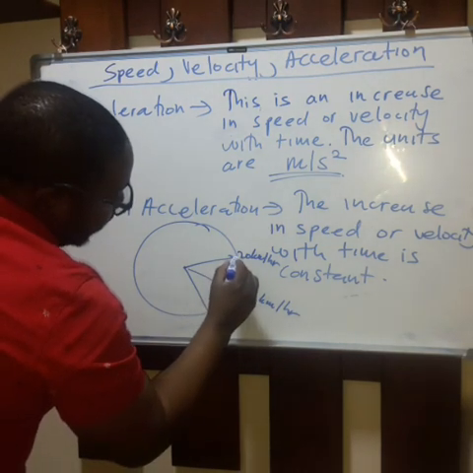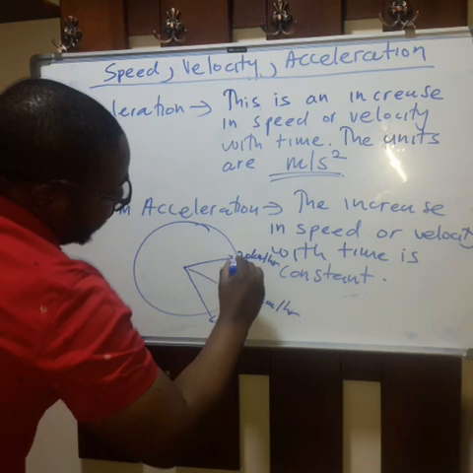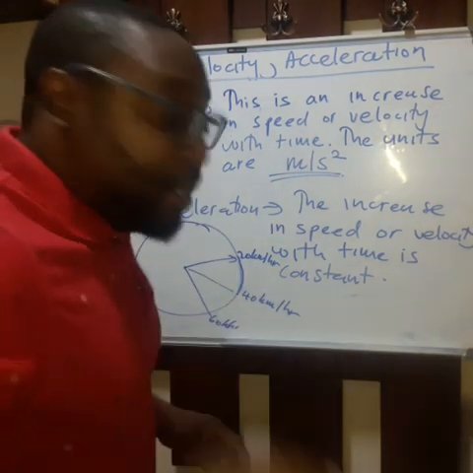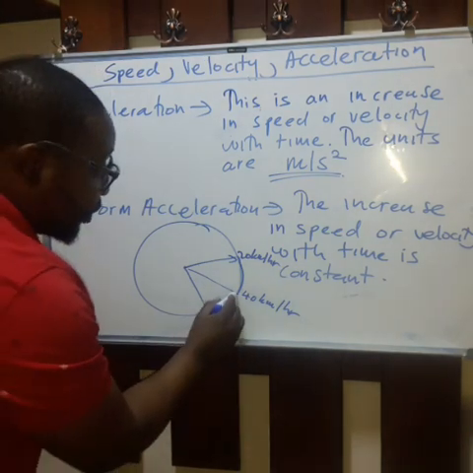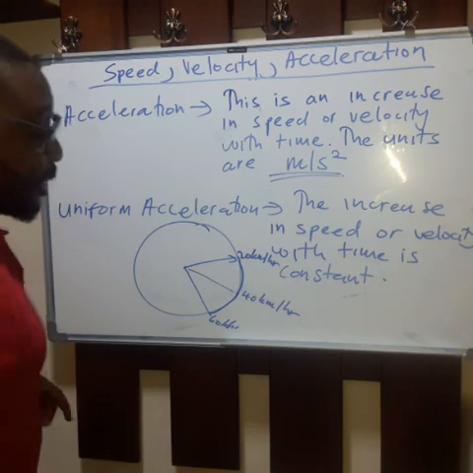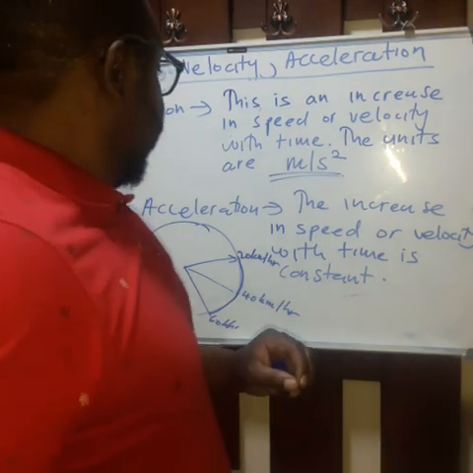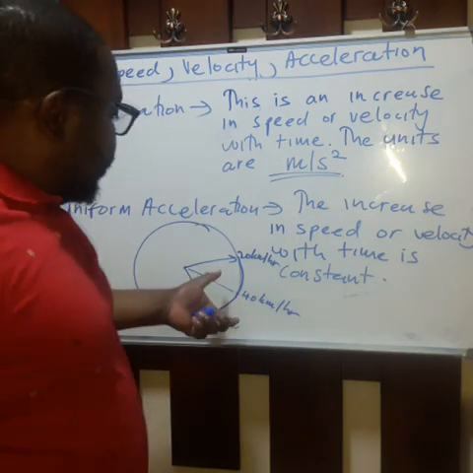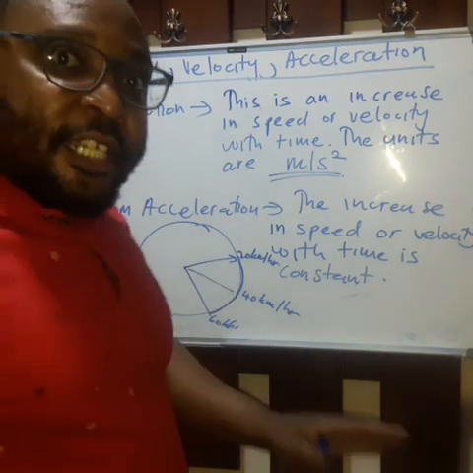seconds to increase speed from 20 to 40, and it also takes me 3 seconds to increase speed from 40 to 60, then we are talking about uniform acceleration. The time taken to change is constant, it's 3 seconds.